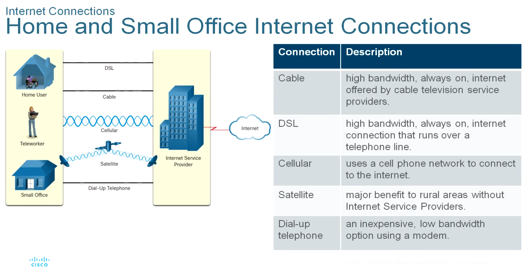Now you can see the home and small office internet connections. You can use cable, DSL, cellular, satellite, or dial-up telephone. Here in the diagram, the cable is typically offered by cable television service providers. The internet data signal transmits on the same cable that delivers the cable television. It provides high bandwidth, high availability, and an always-on connection to the internet.